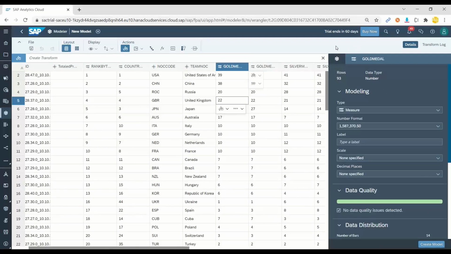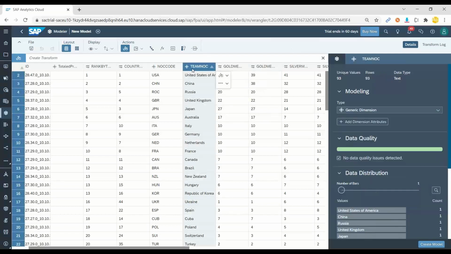Now what we will additionally do here is, since my S4HANA system is not providing any coordinate details, I'm going to construct the coordinates on the fly. In order to do that, we will select the team NOC, the country name, and choose the option for geo enrichment using the second option called area name.